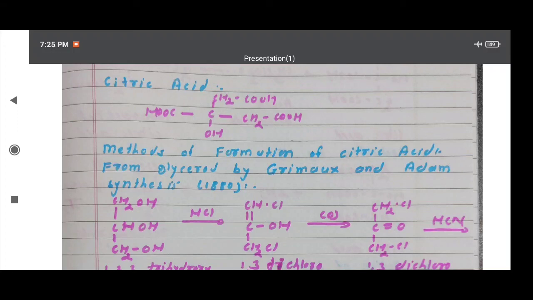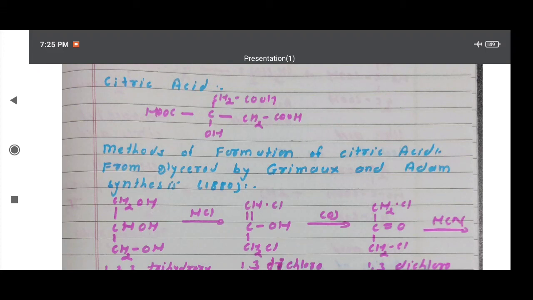In the topic carboxylic acid and their derivatives, today I am discussing with you citric acid. Here citric acid and malic acid are examples of hydroxy acids. Malic acid is used as a beverage. It is also used as a substitute for citric acid, and malic acid is used in medicine as a purgative. Malic acid is used as a food acidulant.